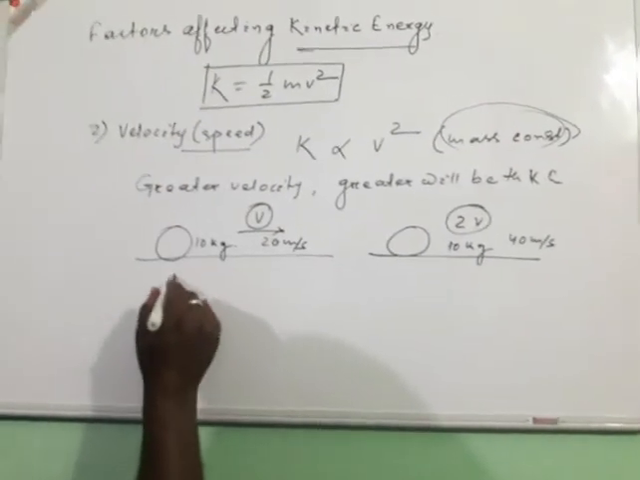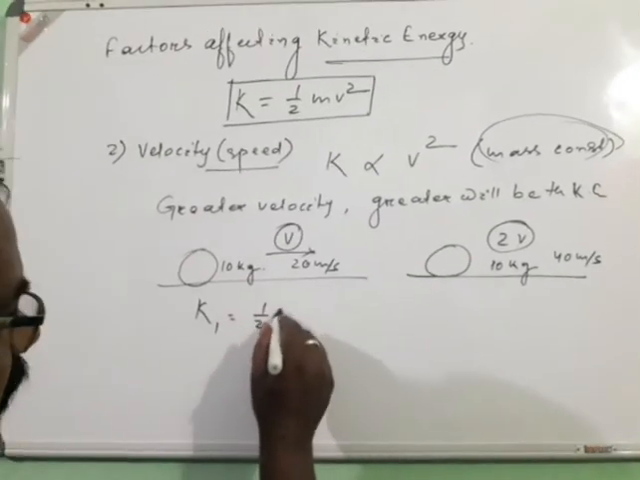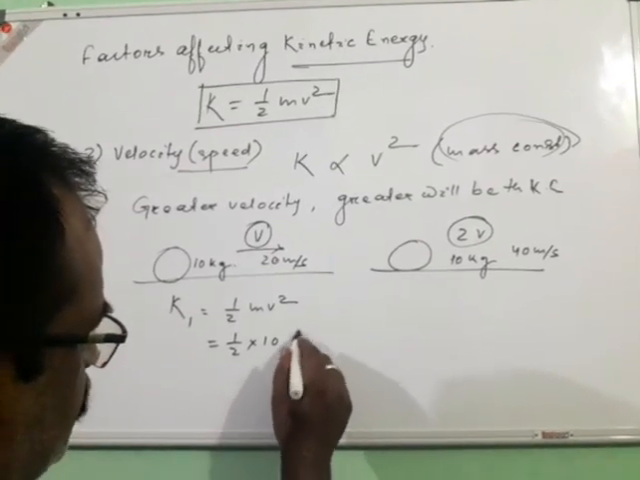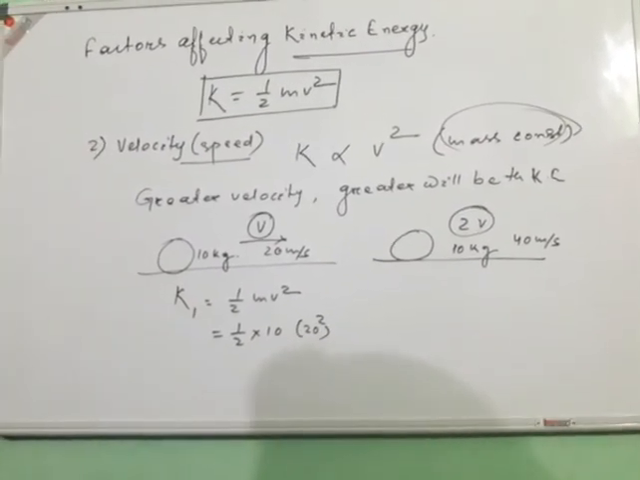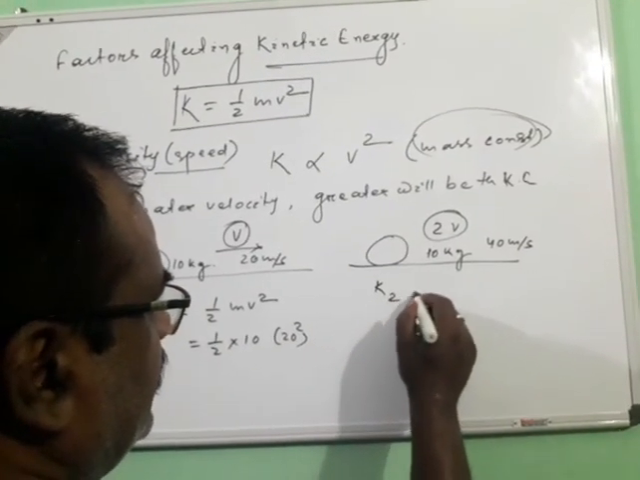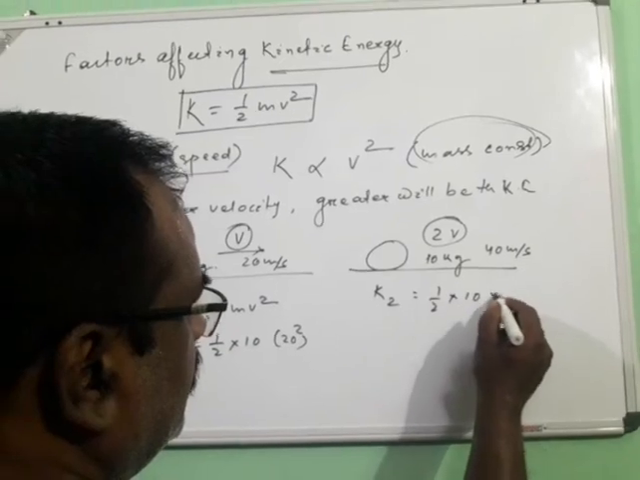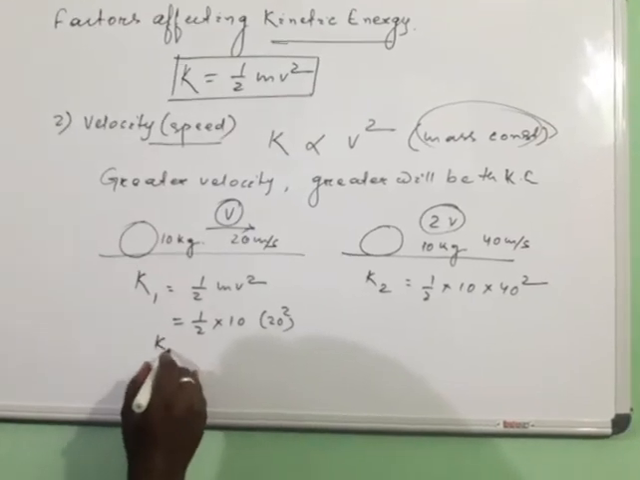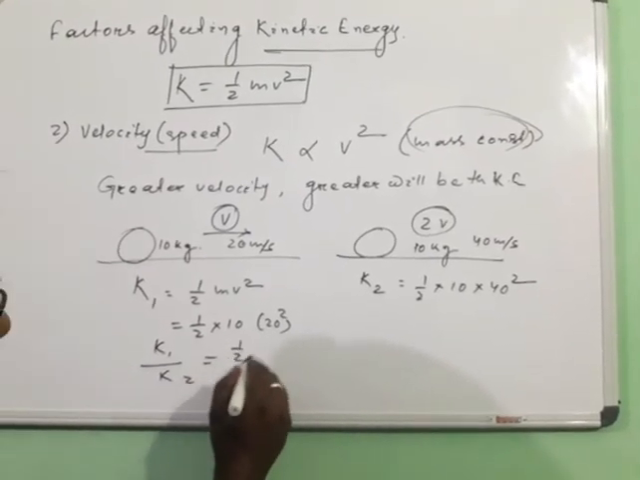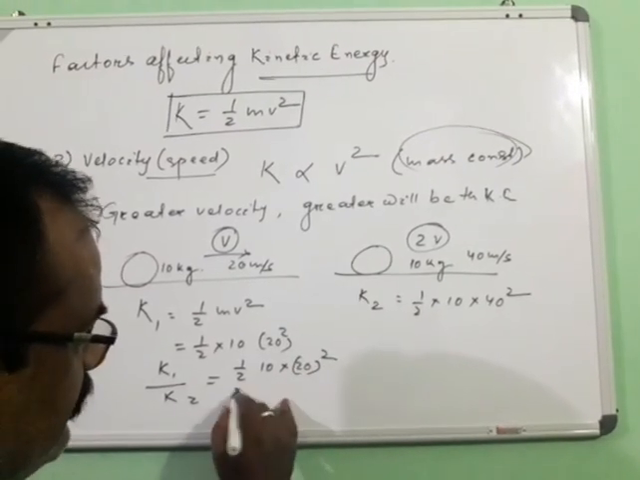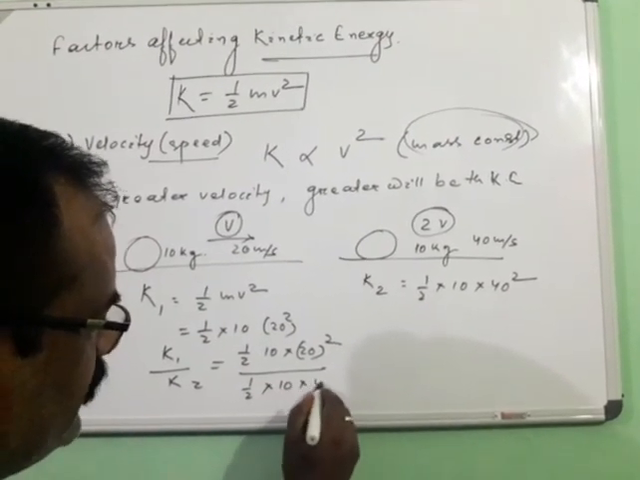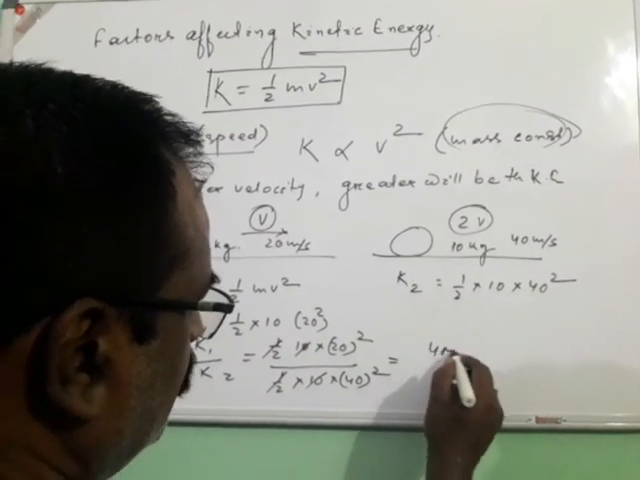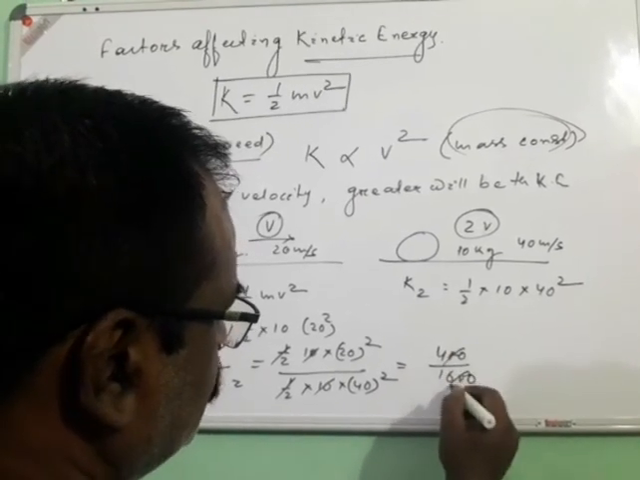So the kinetic energy of the first body, K1, is equal to half m v square, that is half into 10 into 20 square, and the kinetic energy of the second body will be half into 10 into 40 square. Now if we take the ratio, K1 is to K2 will be equal to half 10 into 20 square divided by half 10 into 40 square. Cancelling out, you will get 400 by 1600. So 1 is to 4.